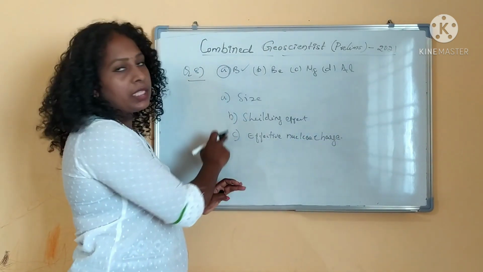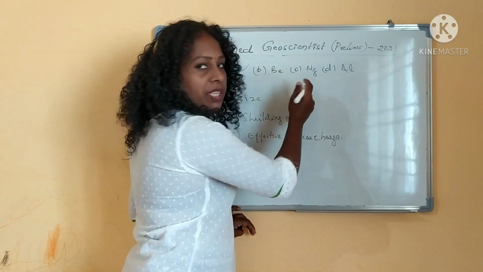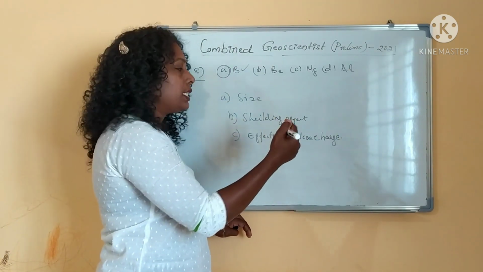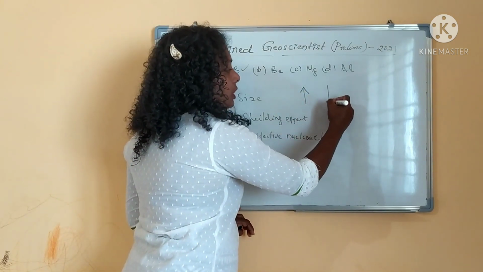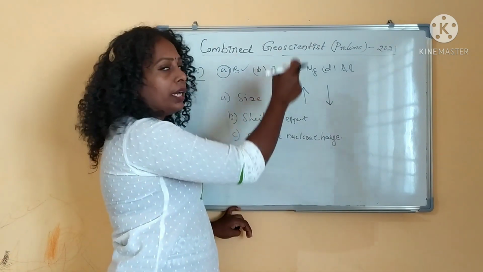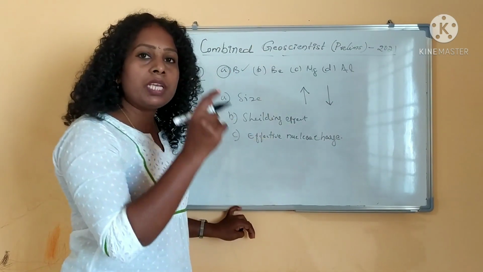Size we have seen in the case of actinoids itself: as the size increases, ionization energy decreases. So down the group, ionization energy always decreases.